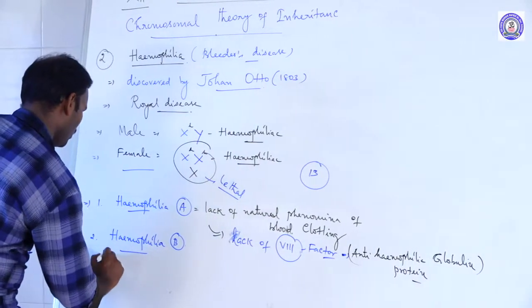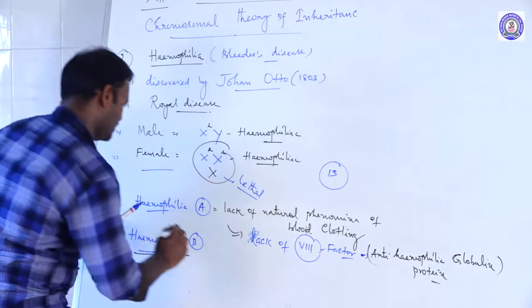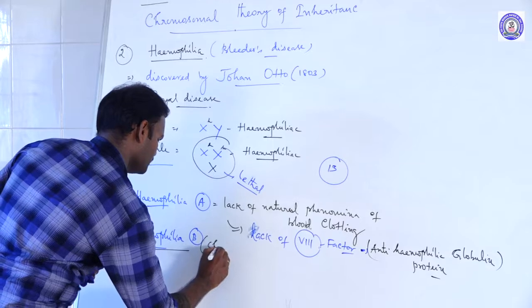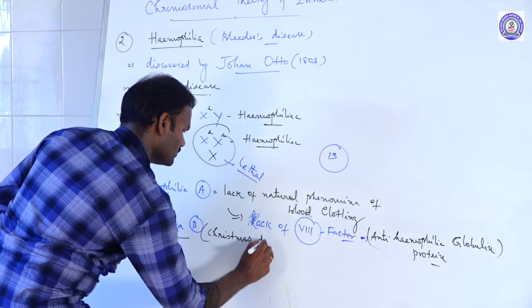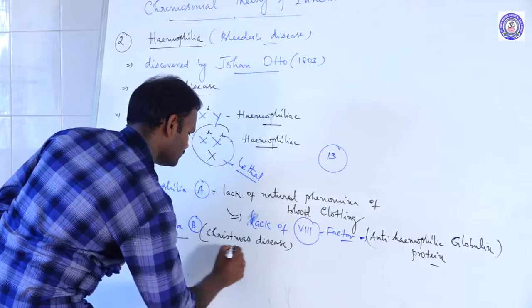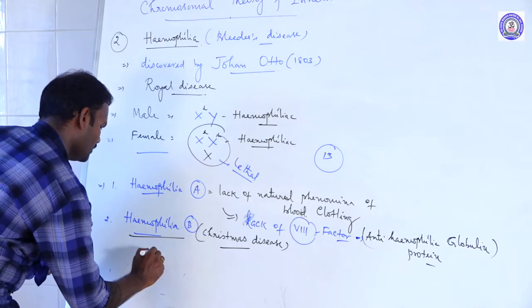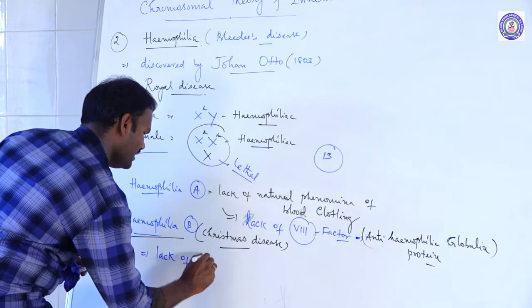And the second, hemophilia B, is also called Christmas disease. This disorder is caused by the lack of the ninth factor.